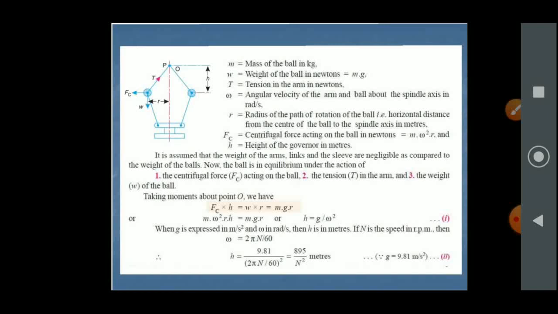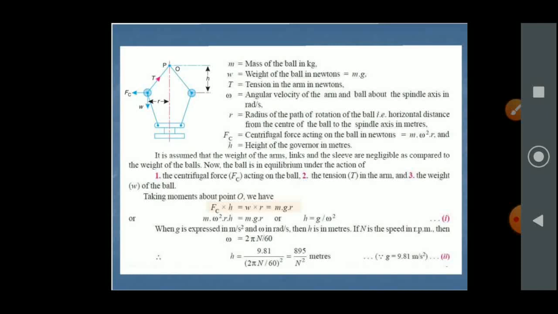Here we have to understand that the weight of the ball is greater as compared to the weight of the arms, links, and sleeves, because balls are made of metals. Now the ball is in the equilibrium condition. The forces acting on the ball are: first, the centrifugal force Fc; second, the tension T in the arm; and third, the weight W of the ball.